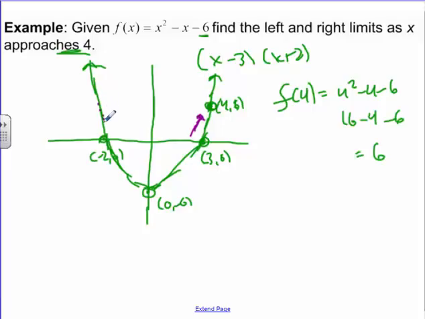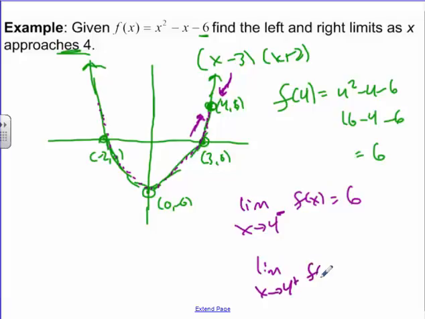if you imagine a dot plotting it as it comes around this way, what is happening as it gets close to x being 4? Well, for the limit as x approaches 4, here's how the notation works. We put a little negative up in the corner. This means that as you approach 4 from the lower side for this function, it is indeed getting closer to 6, which makes sense because the value there was 6. As it approaches from the positive side, the same thing happened. The limit as x approached 4 from the positive side for our function was also 6.